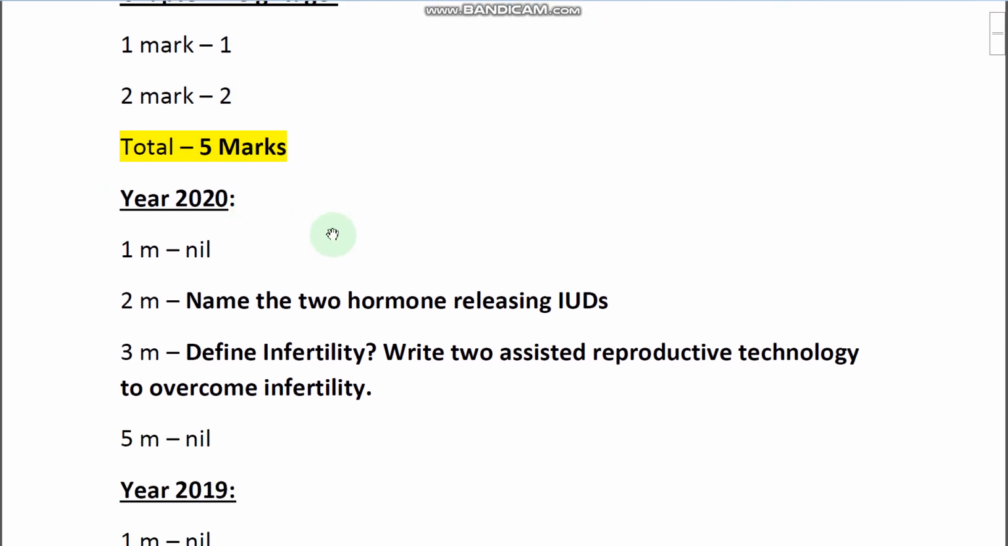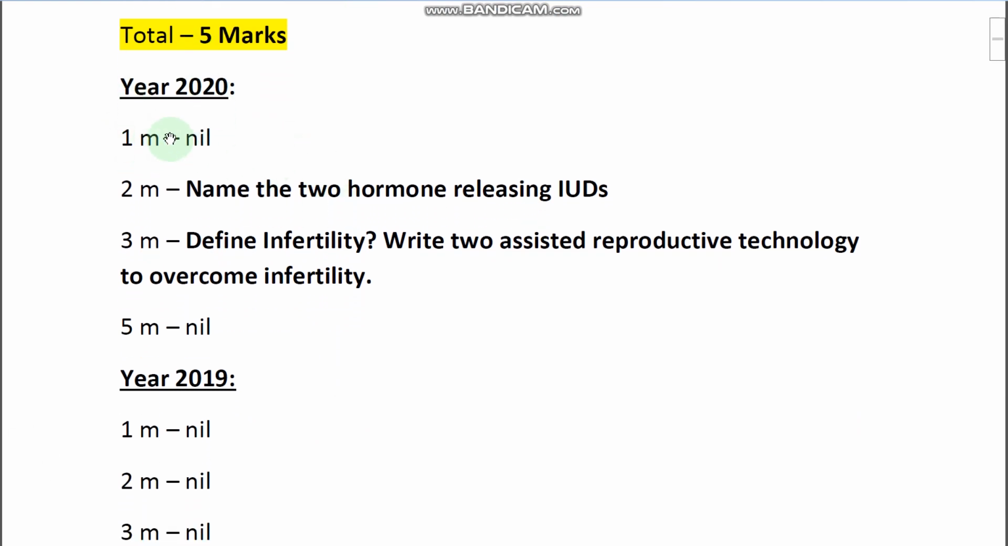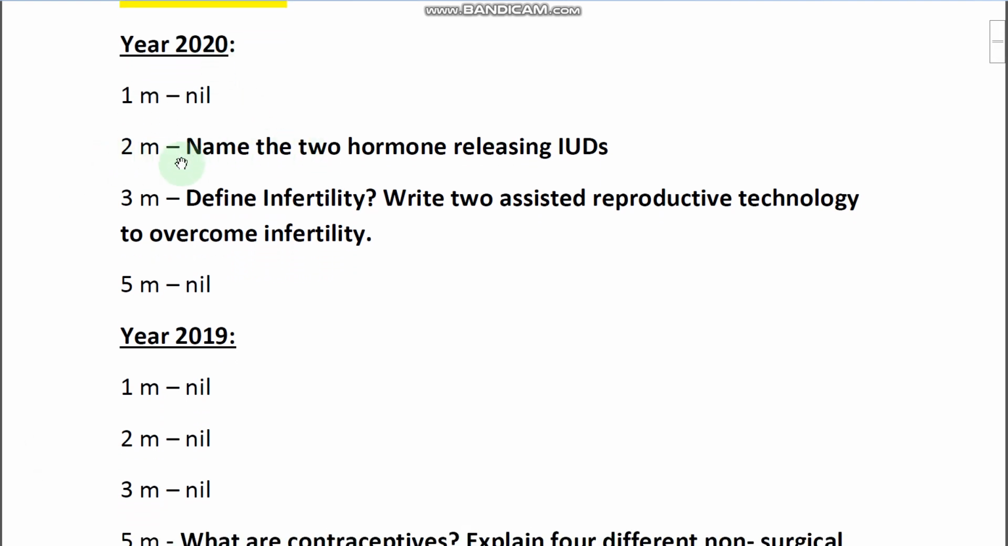Let us discuss what are the previous questions given from this chapter in the previous years. In 2020, a 1 mark question was not given, and in the 2 mark section 1 question was given: Name the 2 hormone releasing IUDs. What are hormone releasing IUDs? Progesterone and LNG 20. These are examples of hormone releasing IUDs.